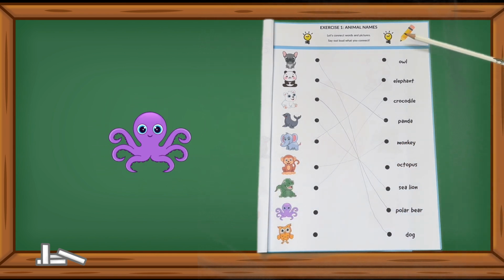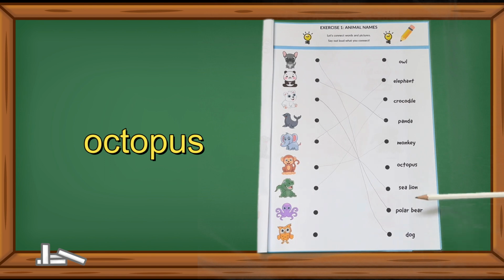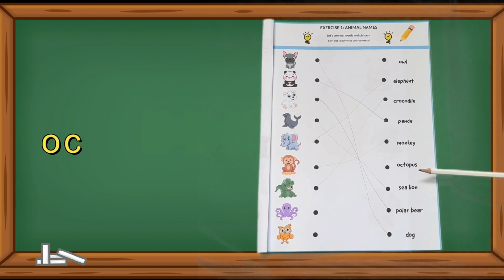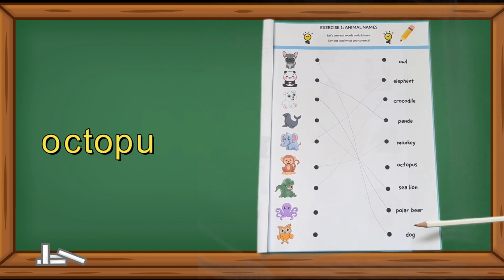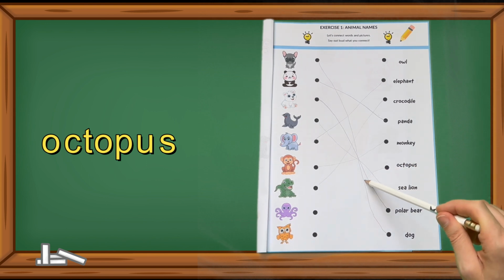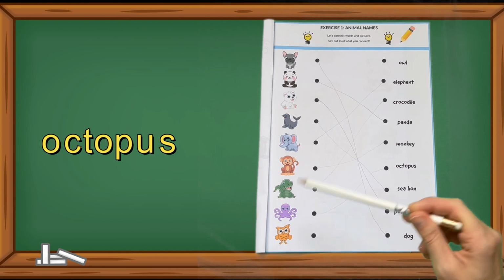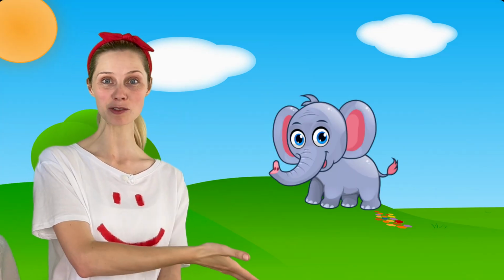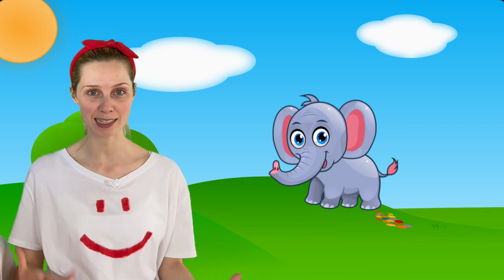Now, let's locate the word octopus on the right side. Octopus is spelled O-C-T-O-P-U-S. Can you see it? Excellent! Here it is. Now, connect it to its picture on the left with a line. You're doing wonderfully. How about this one? What animal is it?